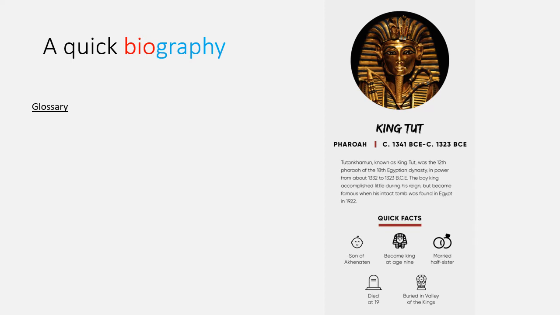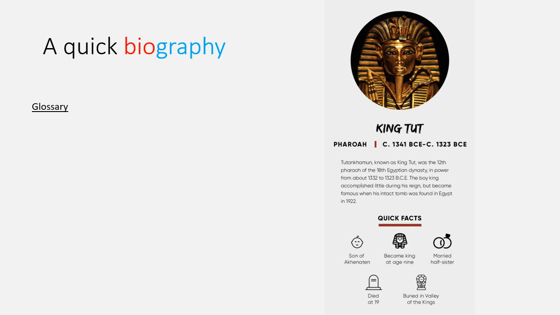The boy king accomplished little during his reign, but became famous when his intact tomb was found in Egypt in 1922. Quick facts. Son of Akhenaten, became king at age 9, married half-sister, died at 19, so if you worked that out before, well done, and buried in the Valley of the Kings.